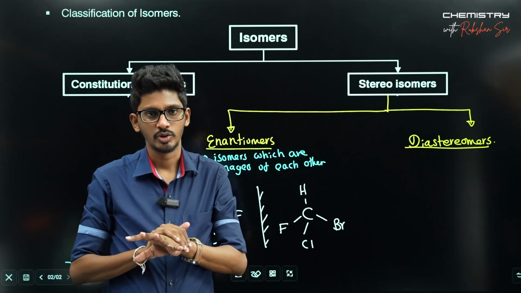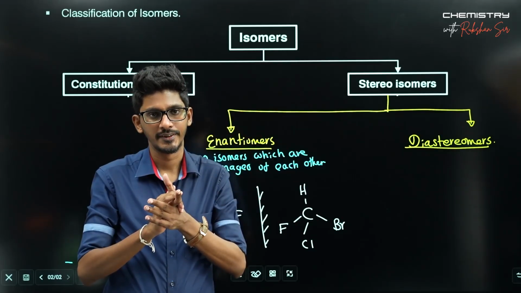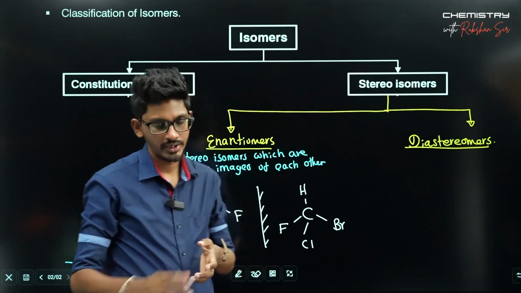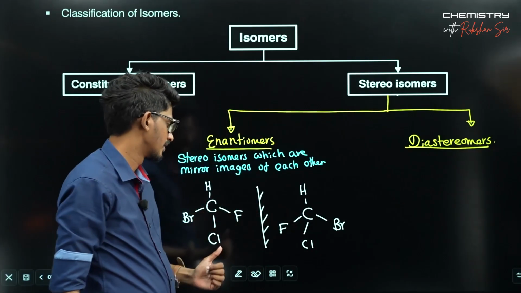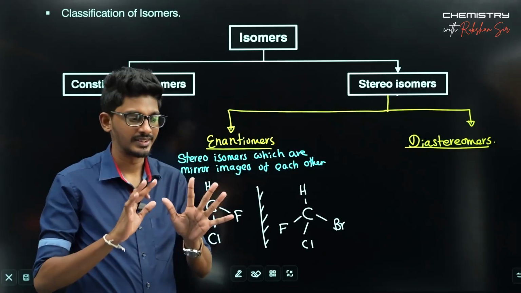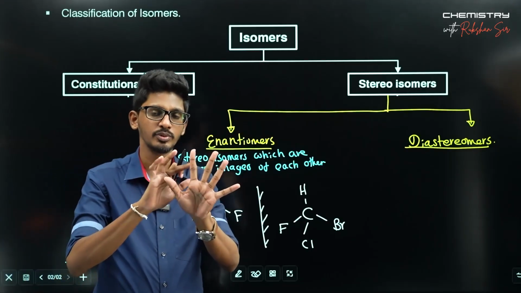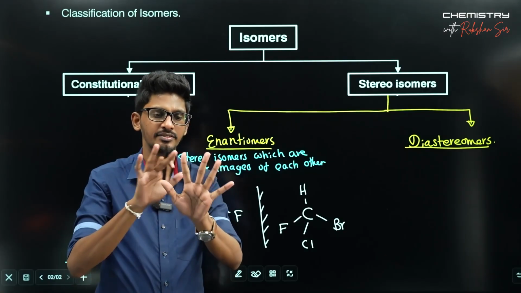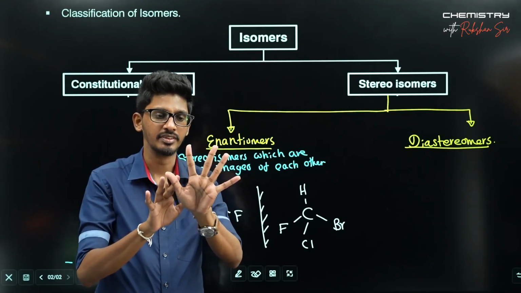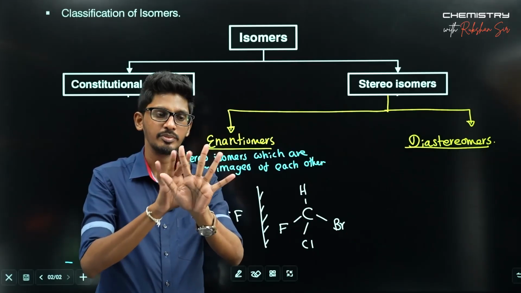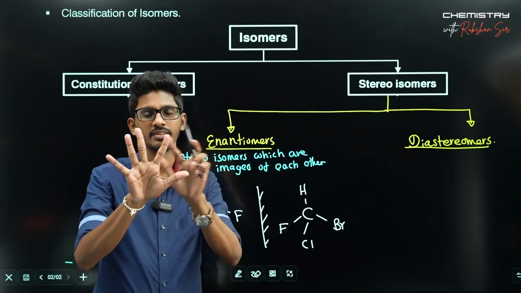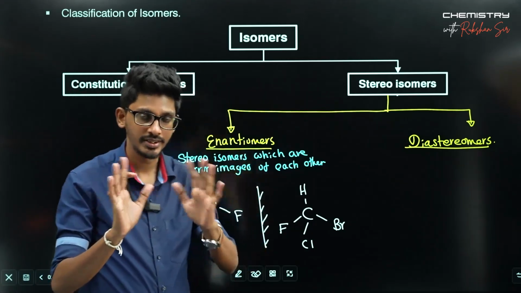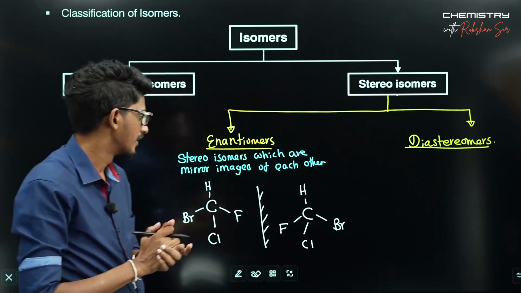The two mirror images are two different compounds. In such situations, the atomic connectivity is the same. The thumb is connected to the index finger with this one as well. Beside the index finger, you can see the middle finger as well as the thumb. With this one as well, same thing. But those are two different things.